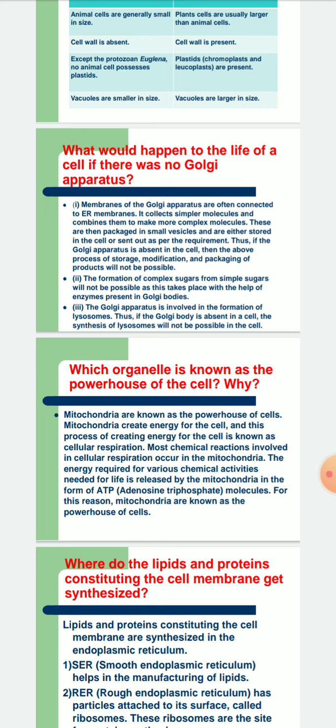The formation of complex sugars from simple sugars will not be possible, as it takes place with the help of the enzymes present in Golgi bodies. We have discussed in a few classes before that complex sugars are formed from simple sugars with the help of the enzymes present in Golgi bodies. The Golgi apparatus is involved in the formation of lysosomes. Thus, if the Golgi body is absent in the cell, the synthesis of lysosomes will not be possible.